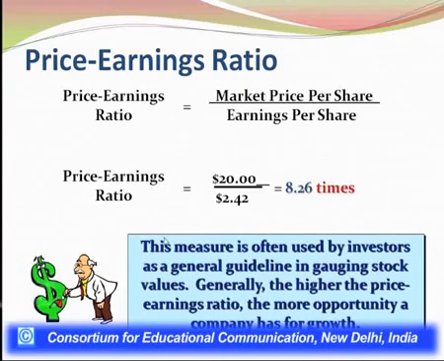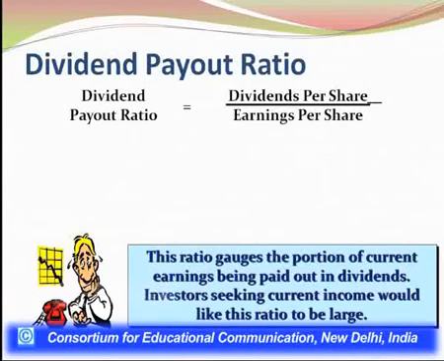Now the third ratio which we use for the purpose of shareholder analysis is the dividend payout ratio. Dividend payout ratio can be calculated by dividing the dividend paid by the company per share by earning per share.